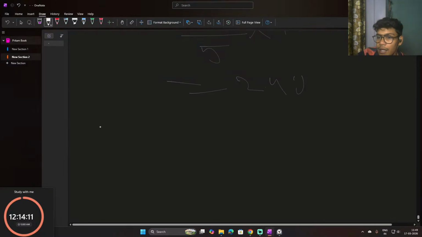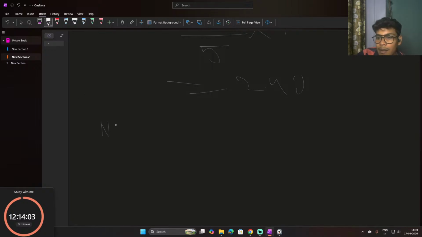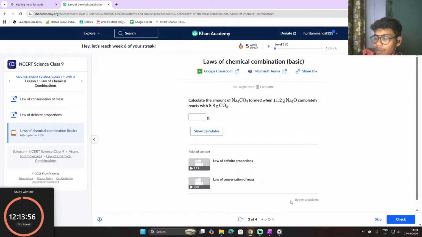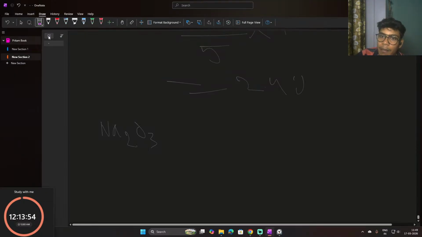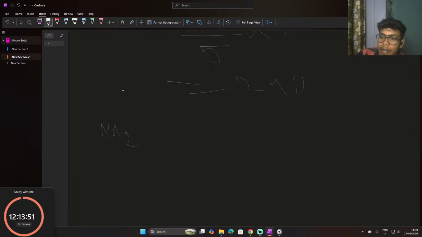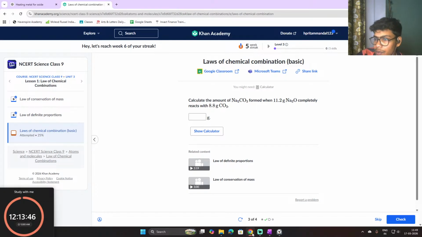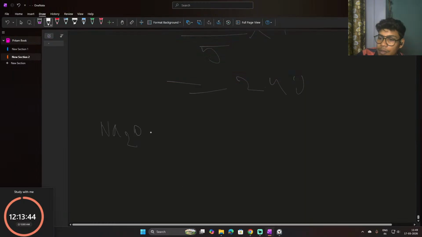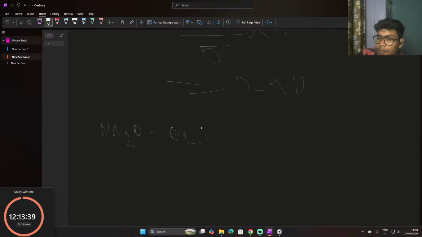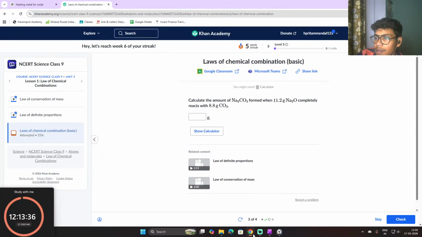So it's saying Na2O completely reacts with 8.8 grams of CO2, plus CO2, equals what is giving us.